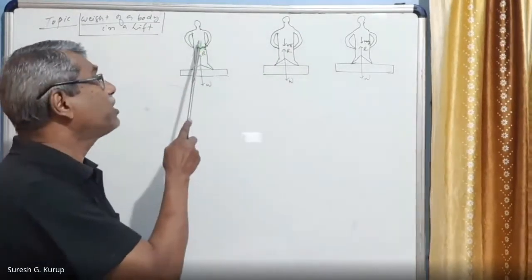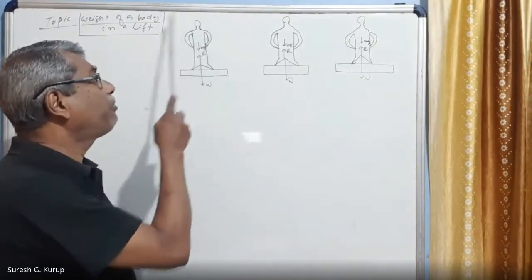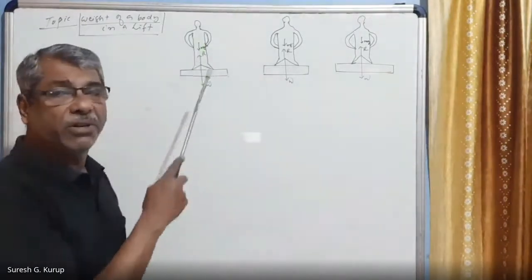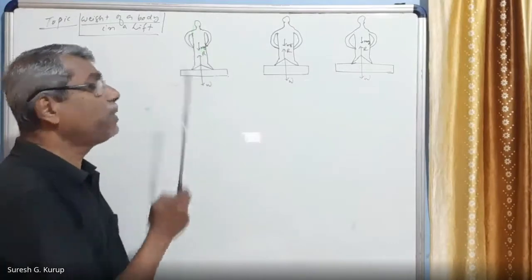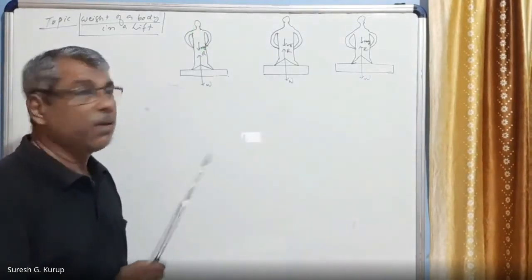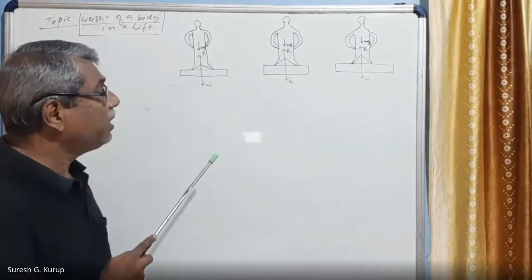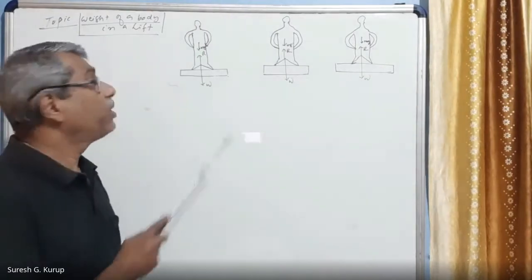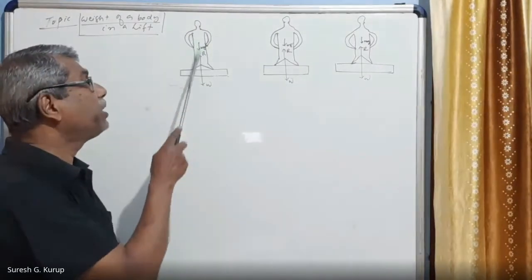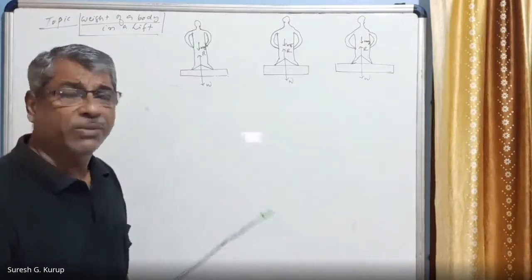The other force that you see is this one, from the center of gravity of the system. It is the gravity force mg. Please note it, because it is small you may not notice it. mg is written here, and mg acts from the center of gravity of the system.